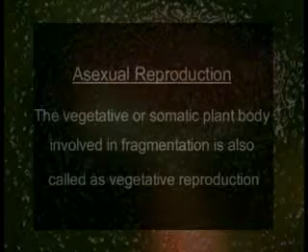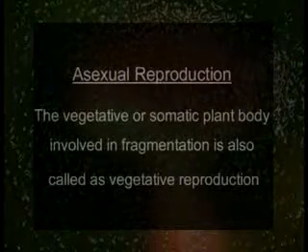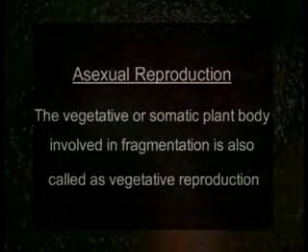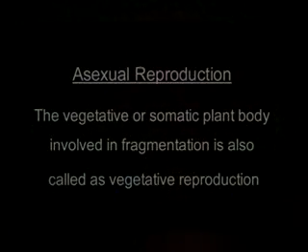Many algae reproduce by simple fragmentation, in which the fragments have the capacity to grow into new individuals. Fragmentation of the vegetative or somatic plant body is sometimes called vegetative reproduction.